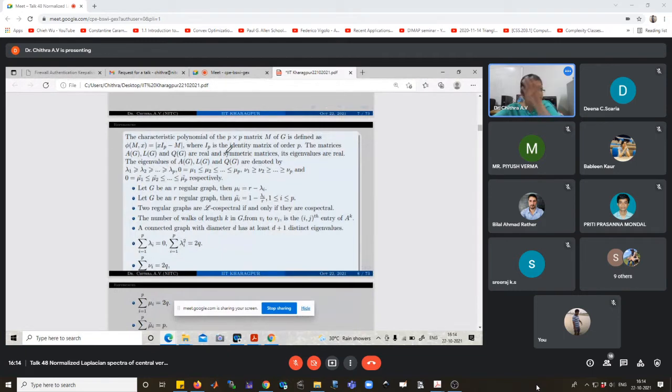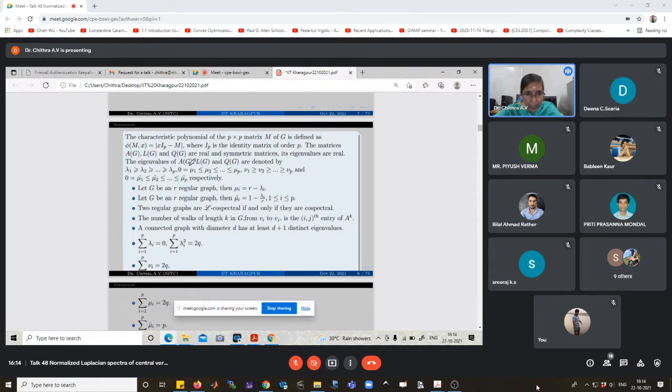What is the eigenvalue of a graph? The eigenvalue of the graph is the same as the eigenvalue of the corresponding matrix of the graph. The characteristic polynomial of a p by p matrix M of G is defined in the usual way. The matrices A of G, L of G and Q of G are real and symmetric matrices, so their eigenvalues are real, and we can order the eigenvalues.